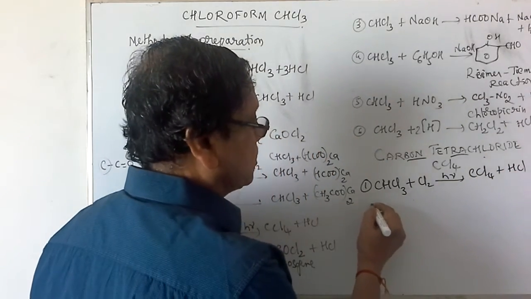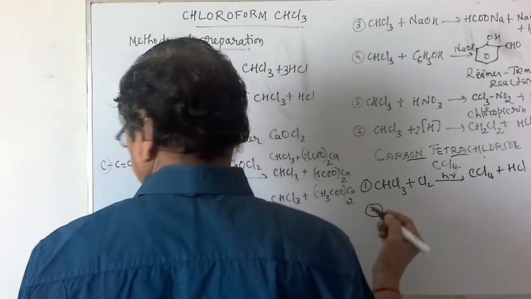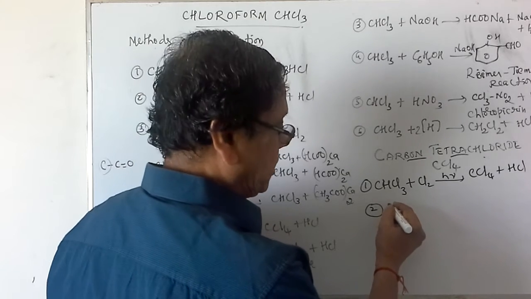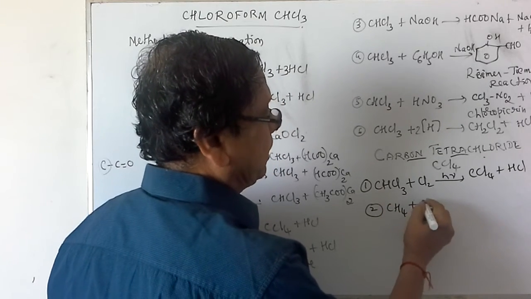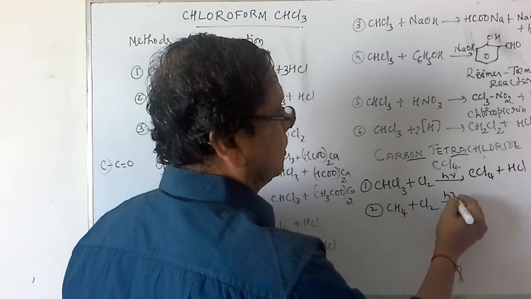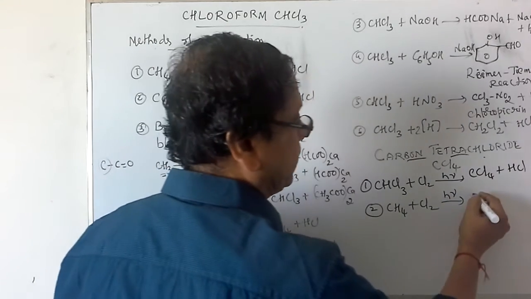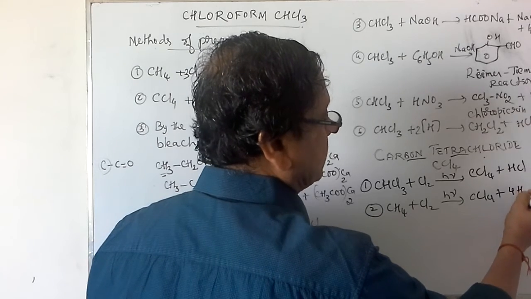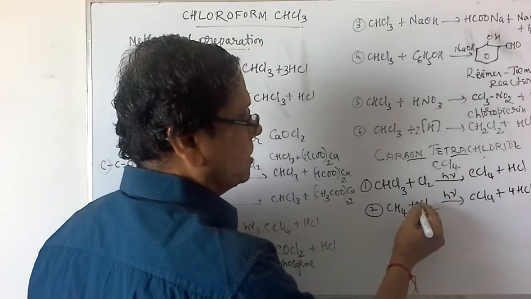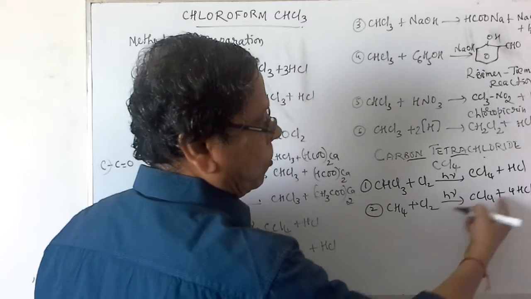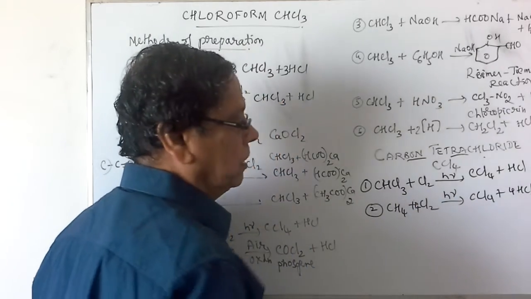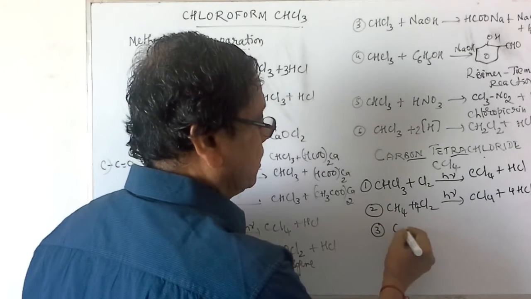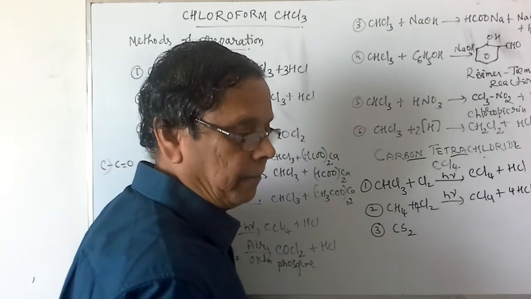The next method is by using CH4 directly, treating it with excess chlorine in presence of sunlight. It gives rise to CCl4 plus 4HCl. To balance this reaction, we have to take 4 and 4, 8. Therefore, it is 4Cl2. But the most important reaction is by using carbon disulfide.